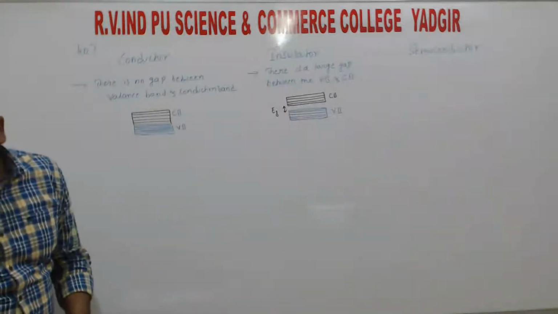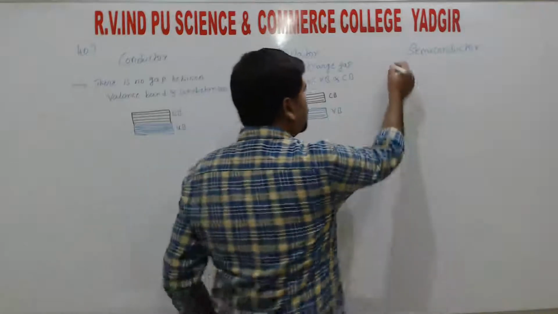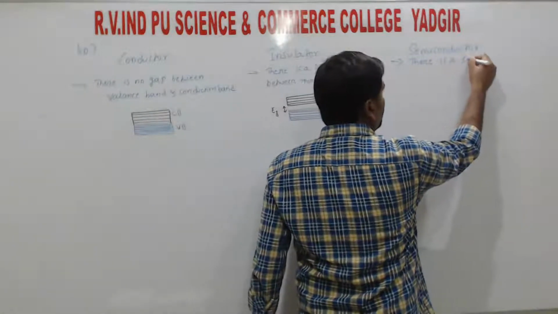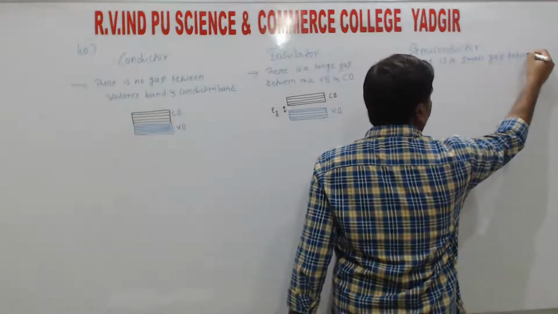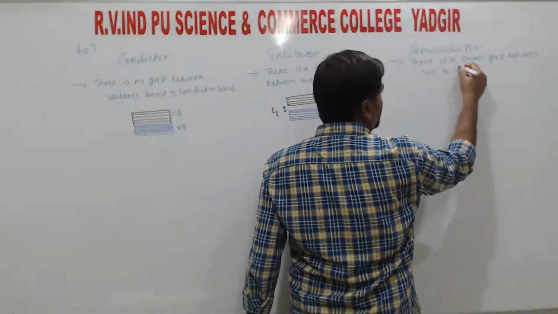So the next point is the semiconductor, right? So here there is a small gap between the valence band and conduction band.